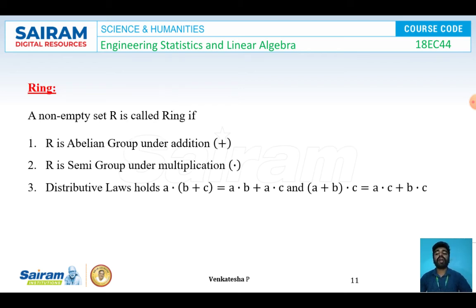Next is rings. A non-empty set R is called a ring if the following axioms are satisfied. The first axiom is R is an abelian group under addition. Second one is R is a semi-group under multiplication. The third one is the distributive law must hold good. That is, A dot (B plus C) is equal to A dot B plus A dot C, and (A plus B) dot C is equal to A dot C plus B dot C. So with these three conditions, we can say the non-empty set R is called a ring.